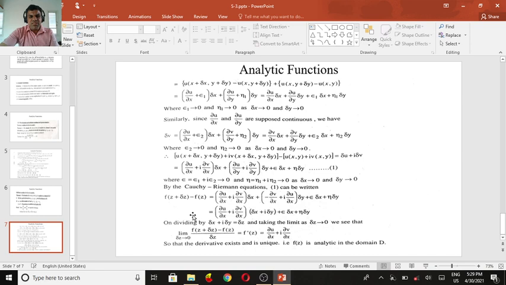On the left-hand side, f(z + δz) minus f(z) is equal to (∂u/∂x + i ∂v/∂x) divided into δx plus (minus ∂v/∂x + i ∂u/∂x) of δy plus ε δx plus μ times δy. So again we are collecting the real and imaginary parts like that, taking ∂u/∂x + i ∂v/∂x as common.